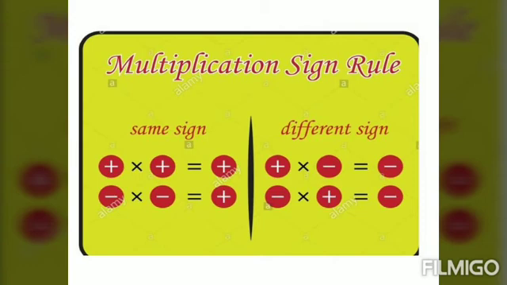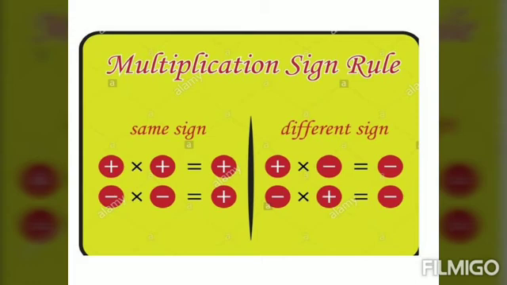But we cannot use a number line to multiply large numbers. In that case we need to derive some rules. In addition we have derived some rules, no? Like that, in multiplication also we have derived some rules. If you follow these rules, then multiplication of integers will be so easy for you.